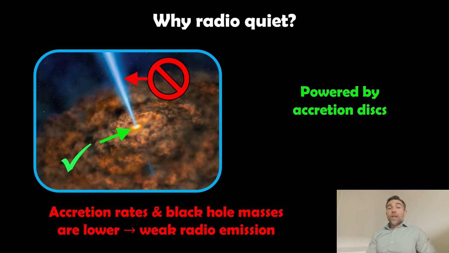So why are they radio quiet, these Seyfert galaxies? Well, they're still powered by accretion disks, but their accretion rate, so the amount of material that's falling onto the black hole, and the black hole mass itself, are going to be lower than a radio loud one. So what happens there is the radio emission and the jets that are produced are going to be relatively weak in comparison. Yes, they may still have them, but they're going to be very weak, and it reduces the radio output of that particular galaxy. But they do still have that accretion disk, it's just not as significant.